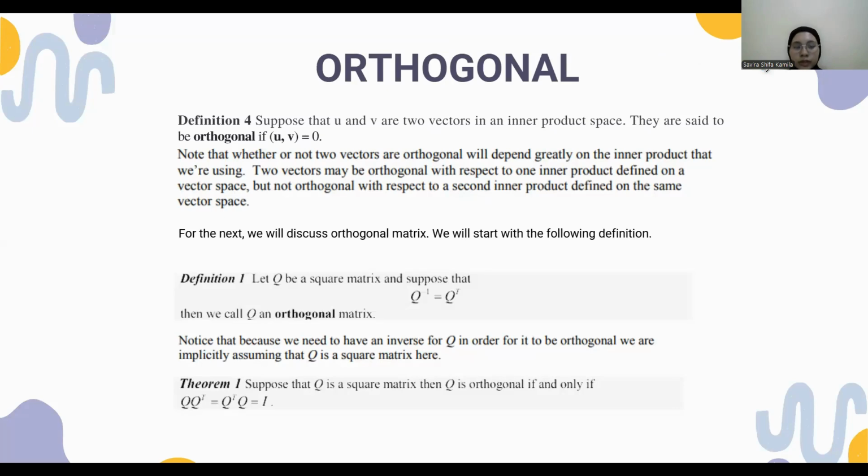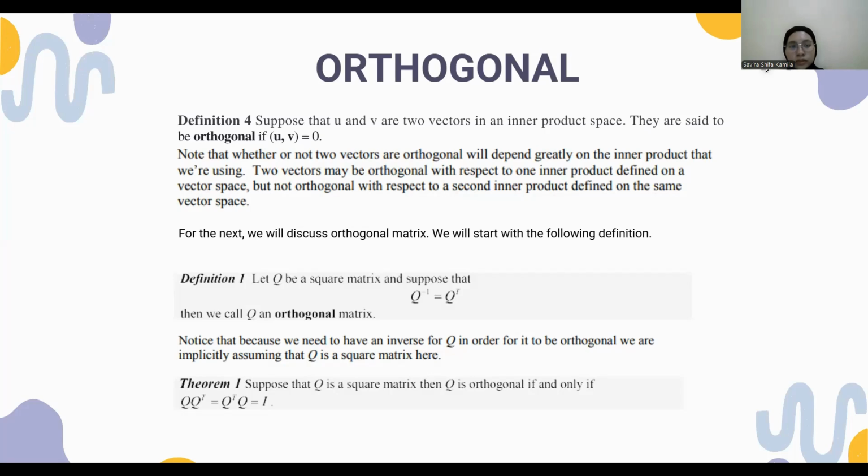I'm Safira Siva Kamila. Here I will explain the definition and example of when vectors are orthogonal. In the first definition, suppose that U and V are two vectors in an inner product space. They are said to be orthogonal if their inner product equals 0. Note that whether or not two vectors are orthogonal will depend greatly on the inner product that we are using. Two vectors may be orthogonal with respect to one inner product given on a vector space, but not orthogonal with respect to a second inner product defined on the same vector space.